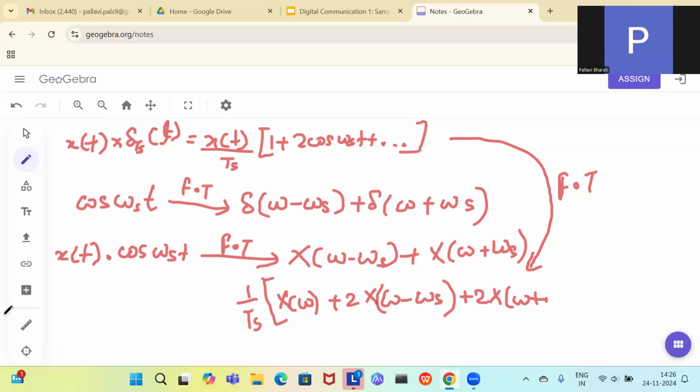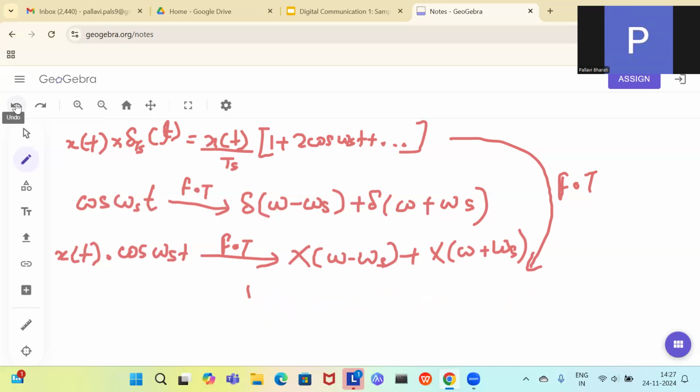Let me just clarify this; I'll write it from the leftmost part and it will be better. So here, 1 by Ts, X(omega) plus X(omega minus omega s) plus X(omega plus omega s).